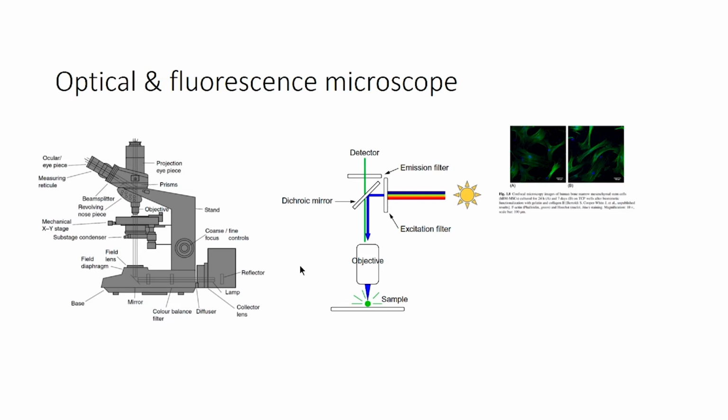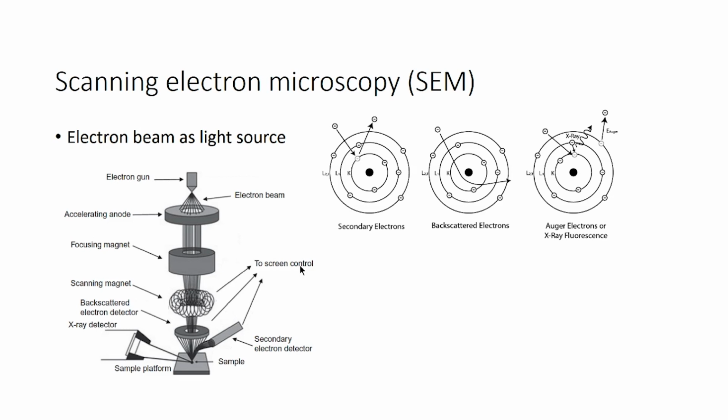Okay. So, both of those techniques have a lower resolution only. You can go up to 200 nanometer only, you cannot go below that. So, for that purpose we go into scanning electron microscopy. This is a schematic representation of the scanning electron microscopy. The major difference is that here you have an electron beam as the light source. The electron beam is passed down to the electromagnets, which will control it, and it will focus on your sample, and based on the sample property you can observe the images.